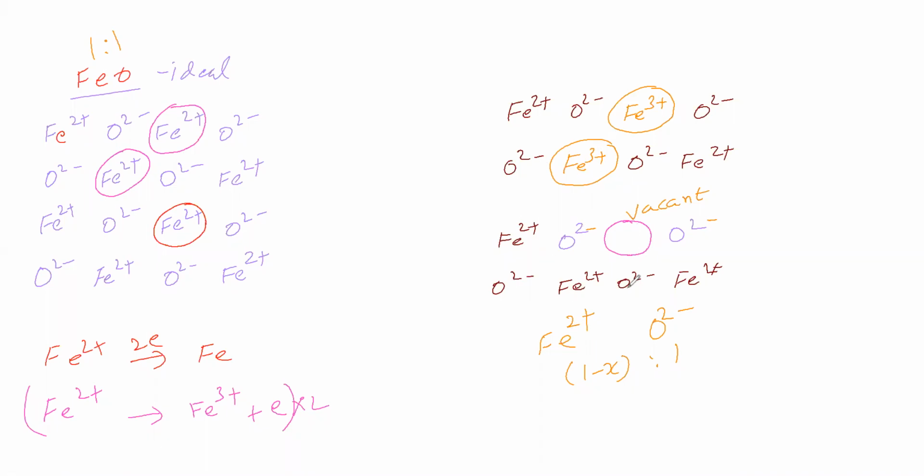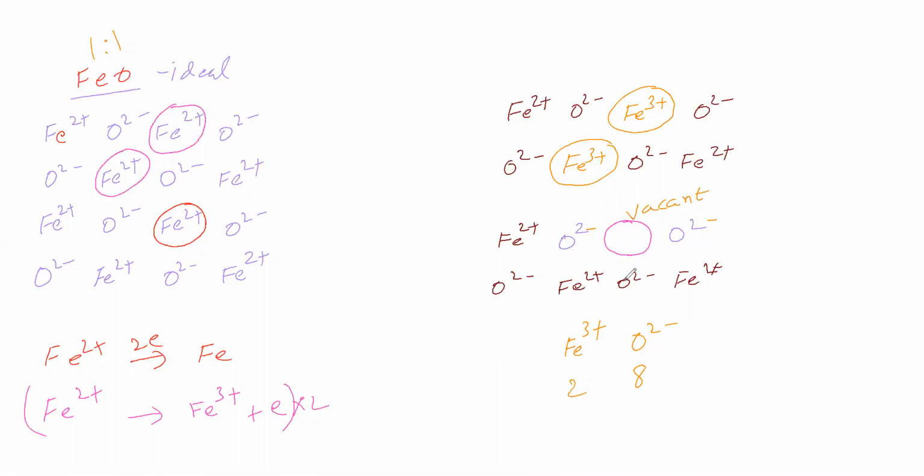So in this, what is the proportion of ions that we will see? Now we will consider the oxide ions. We will count how many oxide ions are present. For understanding we are counting: 1, 2, 3, 4, 5, 6, 7, 8. 8 oxide ions are there. Then we will count the Fe3+ ions: there are 2.